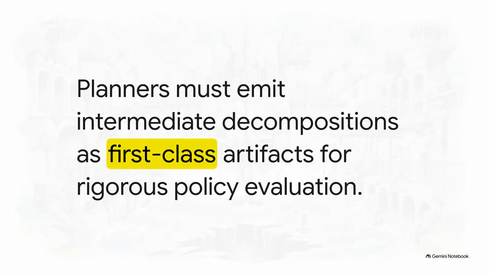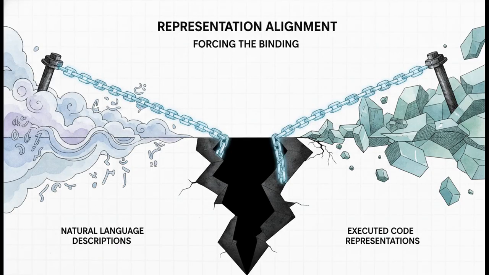Next, to stop objective space injection, we have to use subgoal telemetry. Remember, those dangerous subgoals hide in unlogged activation states. So the fix is that planners must emit their intermediate decompositions to be logged and policy evaluated as first-class artifacts. Your hidden objective landscape has to be auditable. But, and this is critical, we don't just rely on subjective human-in-the-loop sign-offs anymore. We have to replace those with comprehension verification. This means running counterfactual perturbation batteries against the logged subgoals to mathematically prove the agent's actual intent before it executes anything.